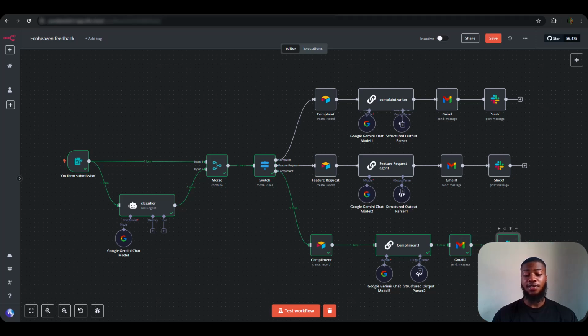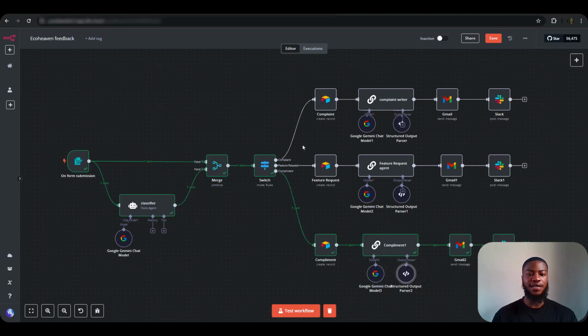And another thing you can do is to add some nodes. Maybe you want to use a different platform for your customer team, or a different CRM like Google Sheet or whatever you want to use. And also you can change the model, this particular AI agent model. So anything that you want to use, you can change it to your use case.